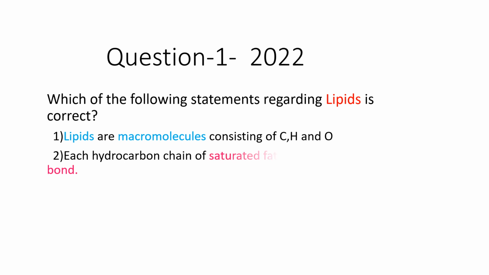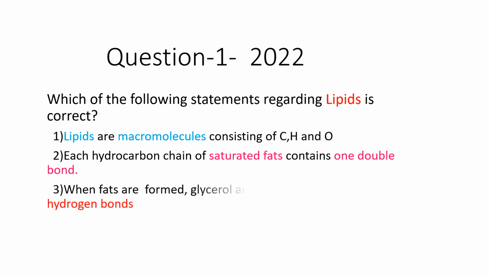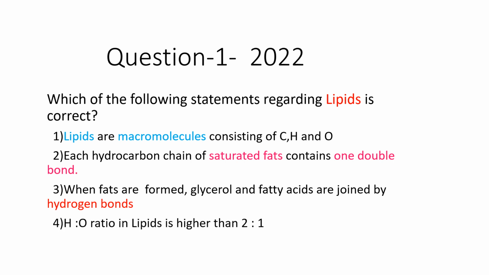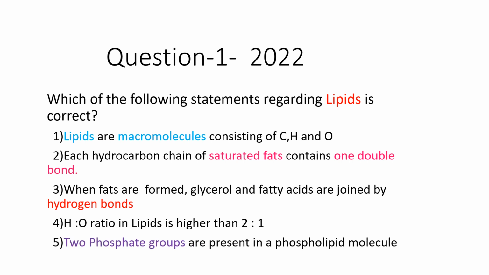2. Each hydrocarbon chain of saturated fats contains one double bond. 3. When fats are formed, glycerol and fatty acids are joined by hydrogen bonds. 4. Hydrogen to oxygen ratio in lipids is higher than 2:1. 5. Two phosphate groups are present in a phospholipid molecule.